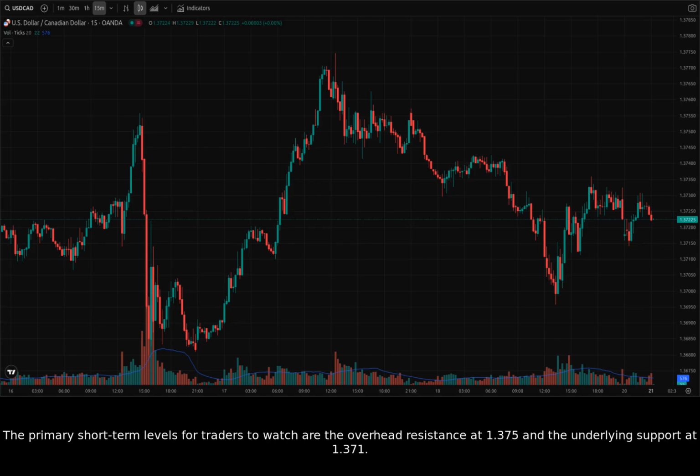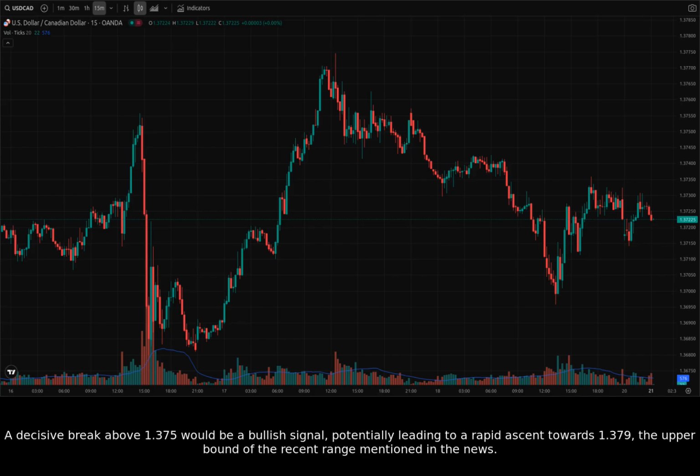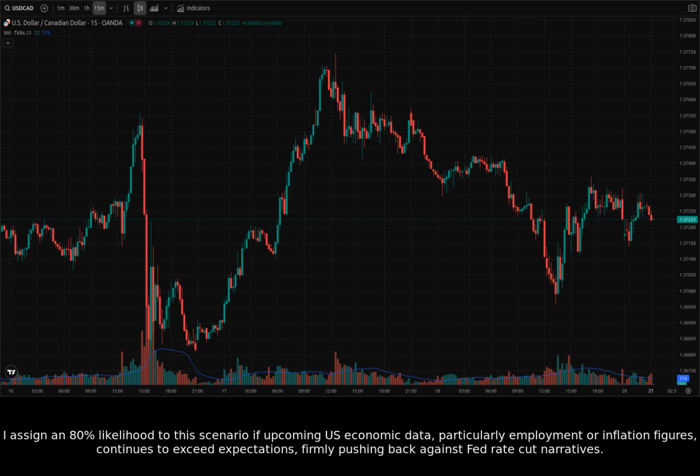The primary short-term levels for traders to watch are the overhead resistance at 1.375 and the underlying support at 1.371. A decisive break above 1.375 would be a bullish signal, potentially leading to a rapid ascent towards 1.379, the upper bound of the recent range mentioned in the news. I assign an 80% likelihood to this scenario if upcoming U.S. economic data, particularly employment or inflation figures, continues to exceed expectations, firmly pushing back against Fed rate cut narratives.